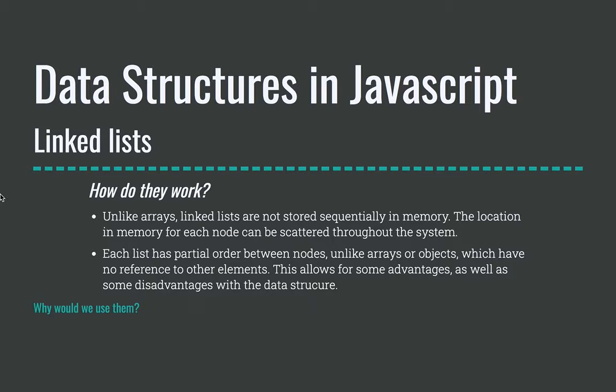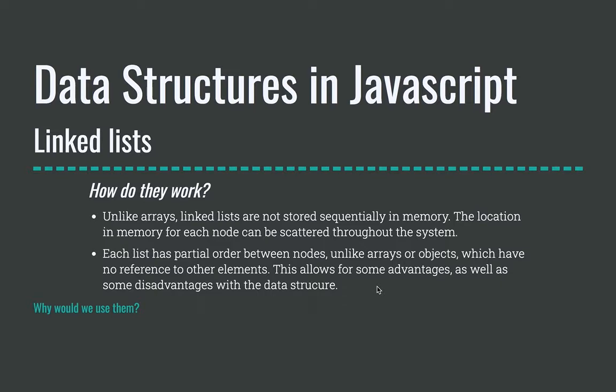Each list has a partial order between nodes, unlike objects, which have no reference to the other elements. I shouldn't have put arrays right there. So one of the main things that people talk about when using linked lists is that they're partially ordered. You have partial relationships between nodes. Basically, I know what the next node will be.